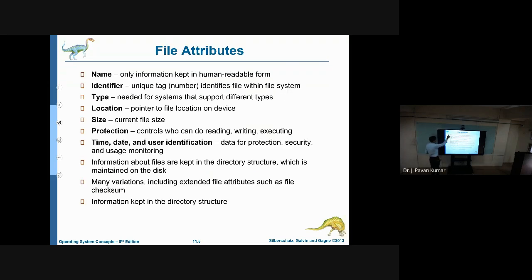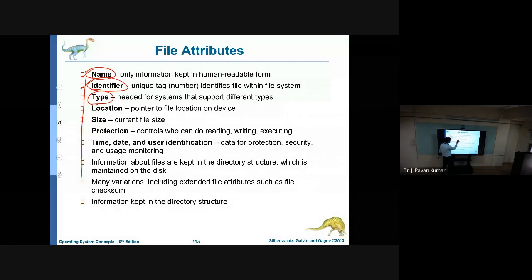Next, these are some of the attributes which we have seen. Name, and we will have an identifier. Name is visible to the end user. Identifier is known to the system only. Next, type: what kind of file it is. Like .txt means it is a text file, .doc means document, .xls means it is an Excel file. Depending upon the supported type only, it is able to recognize.